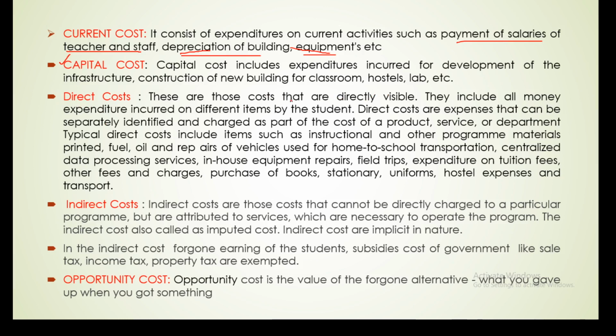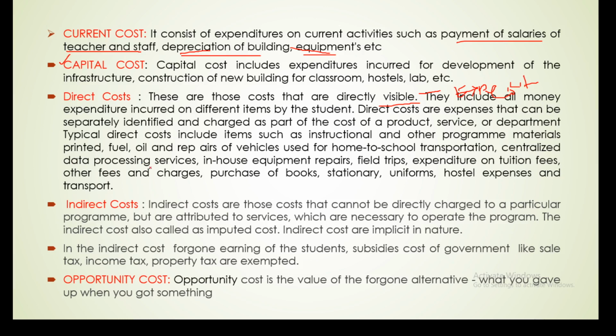Direct cost is directly visible. It means it is explicit in nature. They include all money expenditure on different items by the student. Direct costs are expenses that can be separately identified and charged as part of the cost of the product, service or department.